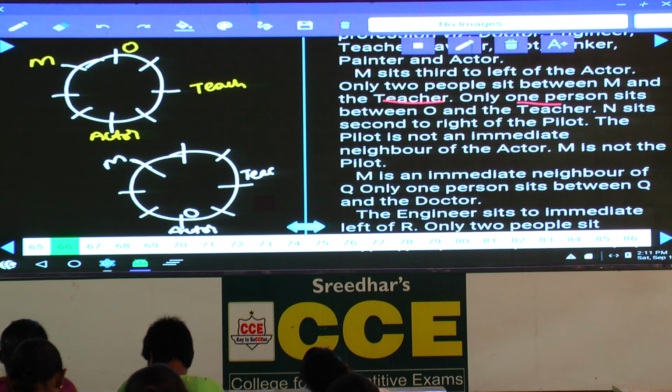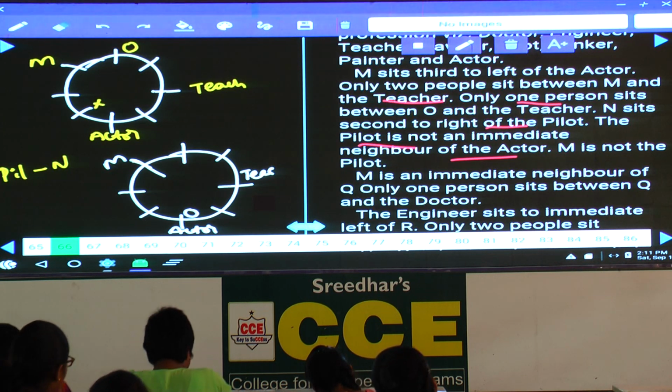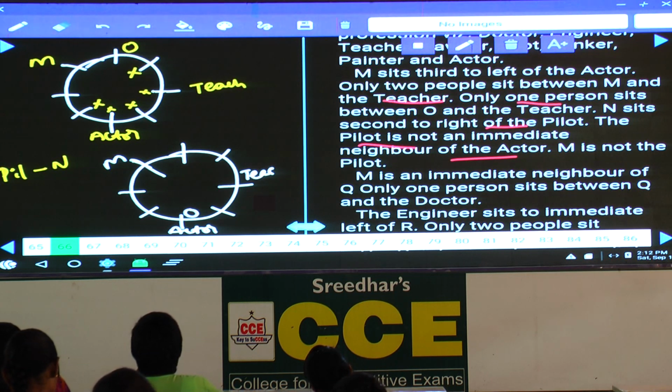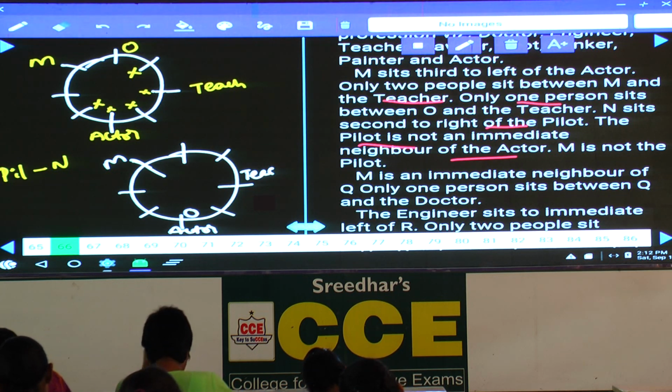Next one, N sits second to the right of the pilot. N is seated second to the right of the pilot. If pilot is here, N sits second to the right of the pilot. The pilot is not an immediate neighbor of the actor. As the pilot is not an immediate neighbor of the actor, pilot cannot be in these 2 places. Isn't it? Now pilot cannot be here, cannot be to the left hand side of O. Why? Because if pilot is here, then N is seated second to the right of the pilot. That will be false. Then N and M must be in the same place. Are you following this one or not?